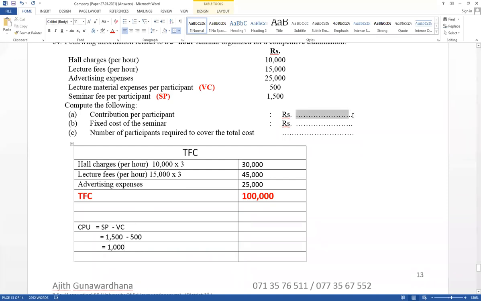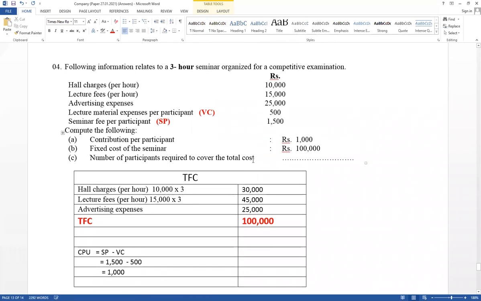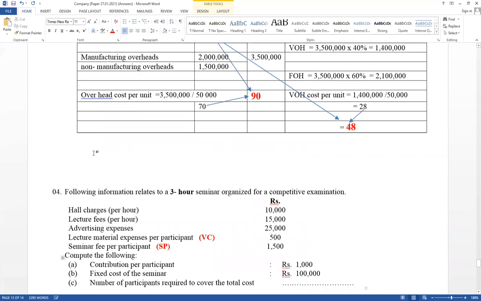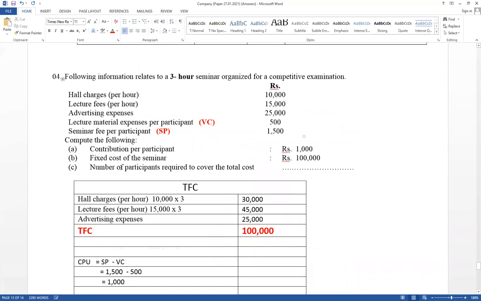First one, the answer is rupees 1,000. And the fixed cost of the seminar, think about it: the fixed cost of the seminar equals rupees 100,000. And the number of participants required to cover the total cost, that is the break-even point quantity. Break-even point quantity equals total fixed cost divided by contribution per unit.